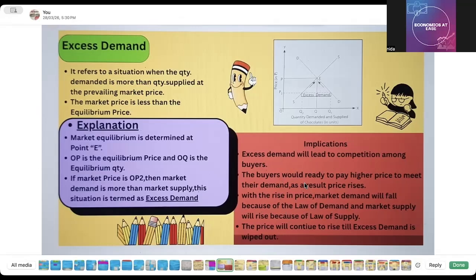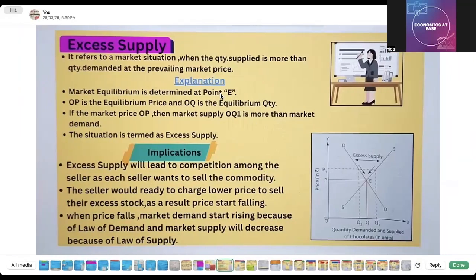I have already uploaded the detailed explanation in the previous videos also. You can go through that. Then excess supply is just the reverse situation of excess demand, where supply is more than the demand at the prevailing market price. So equilibrium is where demand and supply intersect. Now due to the excess supply, the price falls, and market demand starts rising because of the law of demand, and market supply will decrease because of the law of supply. So you can just see the previous videos also.